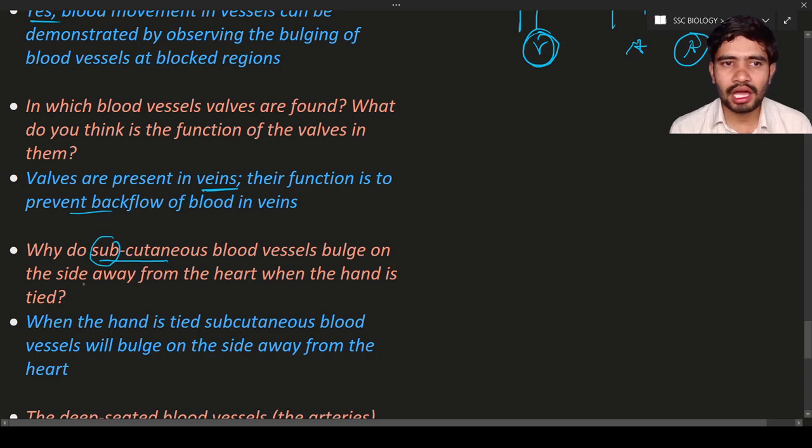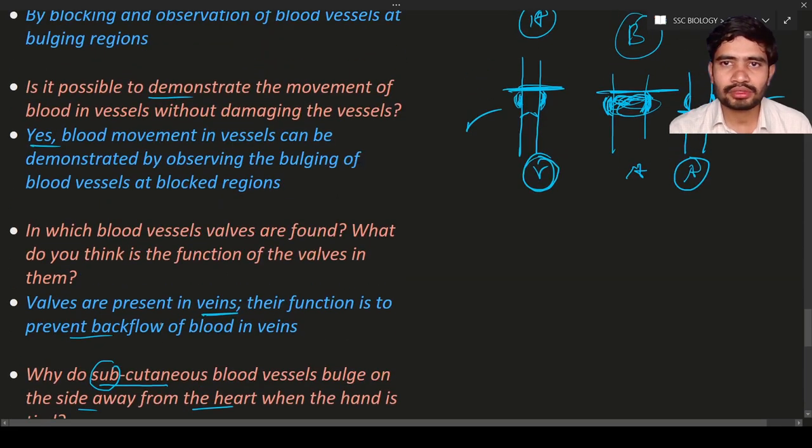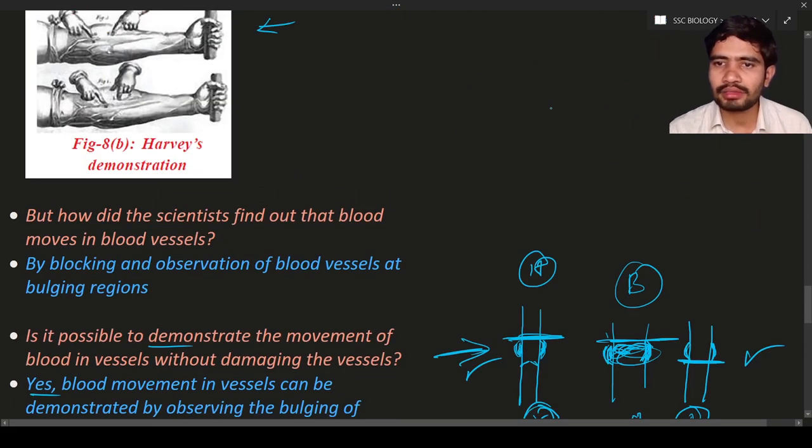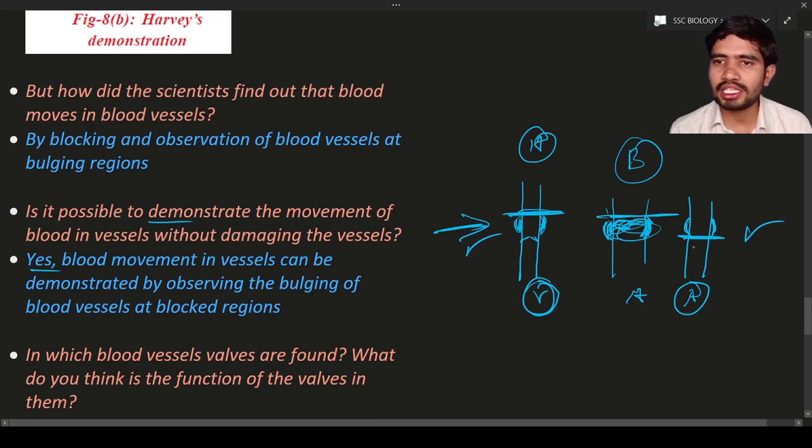They bulge on the side away from the heart when the hand is tied. Here you can see what we are saying. When the hand is tied, subcutaneous blood vessels will bulge on the side away from the heart. Away from the heart means just below the blocked area or blocked region. So in case of arteries, the bulging is seen towards the heart. In case of veins, the bulging is seen away from the heart.